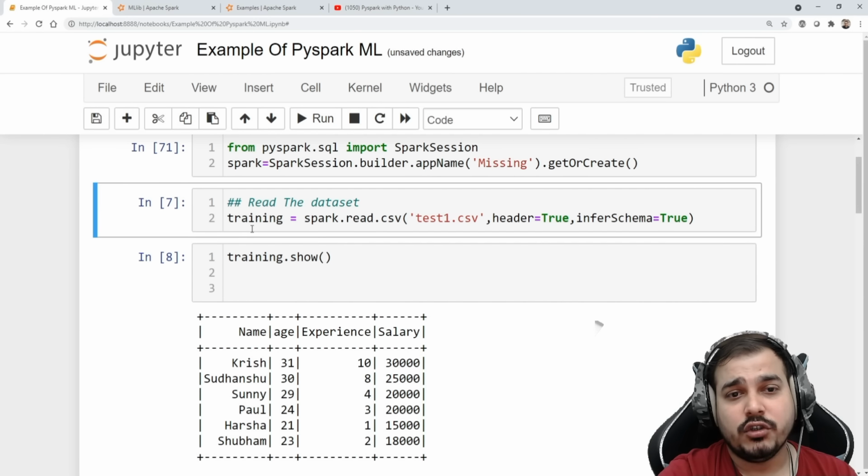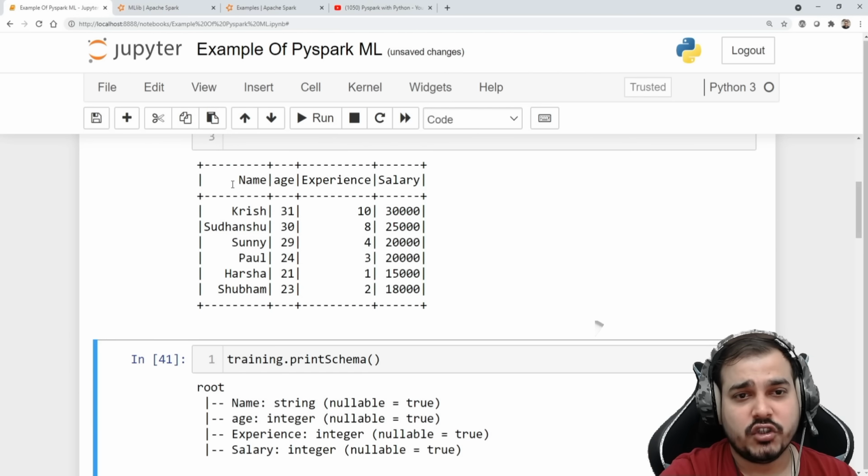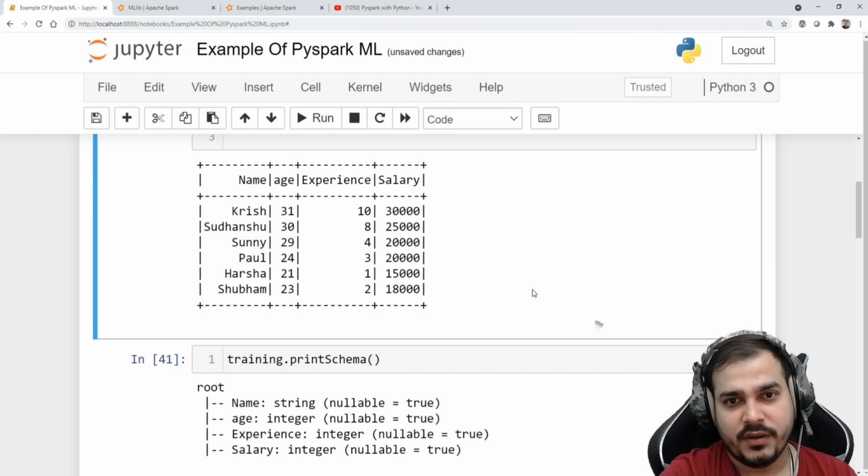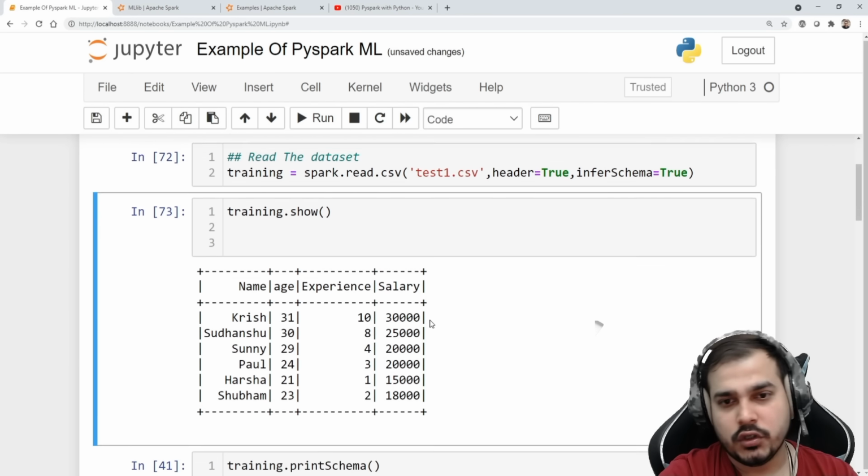Then what I'm going to do over here is read this particular data set with test1.csv, with header equal to true and infer schema equal to true. So when I go and see my training.show, these are all my features over here. Perfect. I'll be giving you this data set also, don't worry.